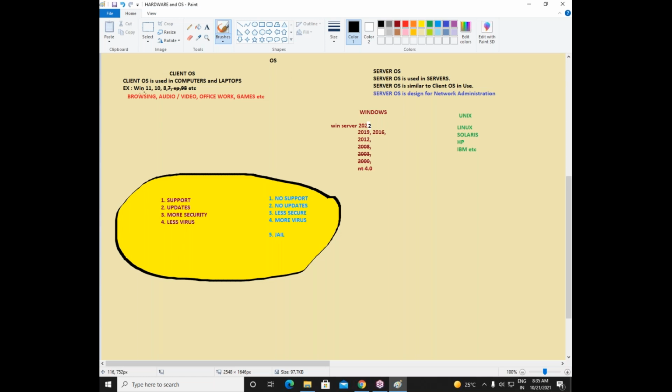Client operating system examples are Windows 7, Windows 8, Windows 10. These are your client OS. What is the use of client OS? Client OS is used for browsing purpose, audio, video, office work, games, and all those things. This is the main reason for designing this client operating system. And we know this very well. As of now, we are using Windows 8, 10, and Windows 11. Whatever is before Windows 8, these are outdated, right? Okay, these are the client OS.